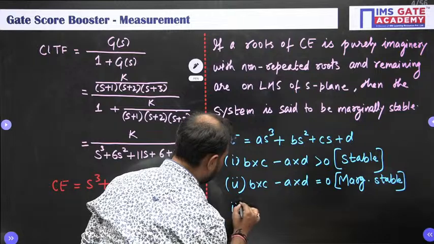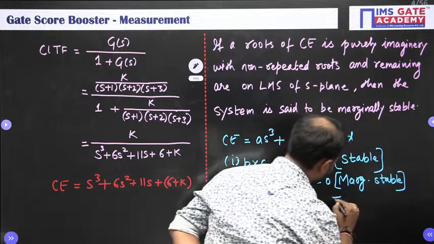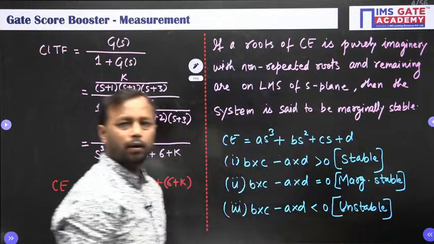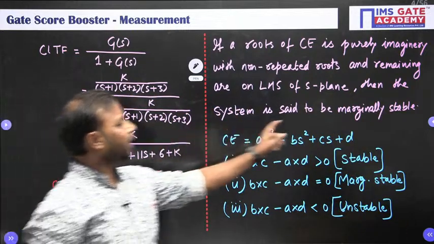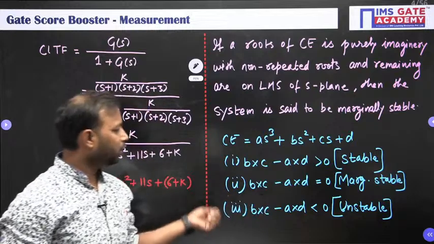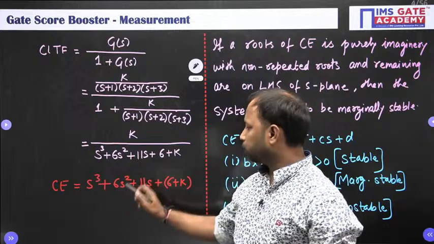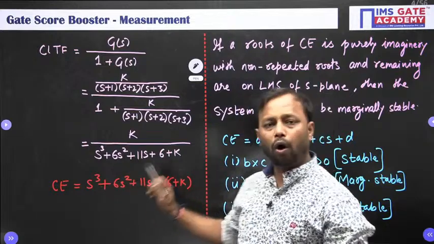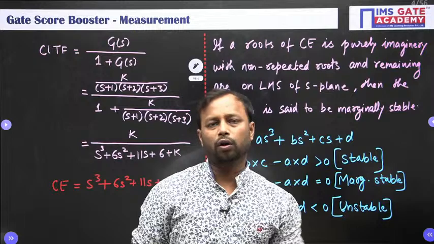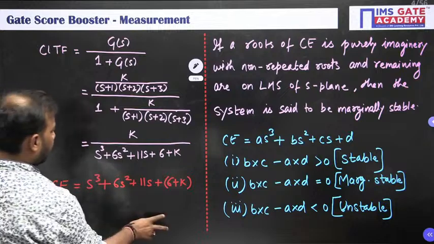And third one, if b into c minus a into d is less than 0, then the system is said to be unstable. Alright. So, as in the question it was given that the system is marginally stable. So, which case is satisfied? Case 2. So, here I am using the shortcut, and please remember, while applying the shortcut there should not be any missing term. It has to be third order with the coefficients all having the same sign. If any of the conditions is violated, then the shortcut is not applicable. Got the point?